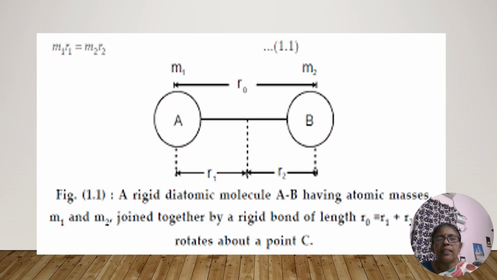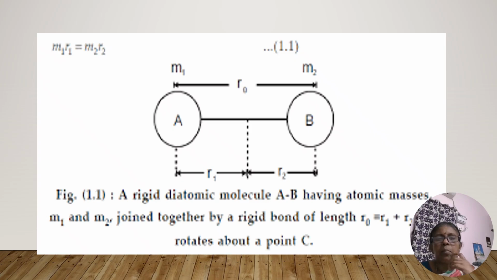Next, we may go with the rigid diatomic molecule. One of the best examples for the rigid rotator is where we have two atoms, one is A and another one is B, with some distance between A and B. The mass of A is considered as M1 and the mass of B atom is considered as M2. The distance between these two atoms is taken as R0.